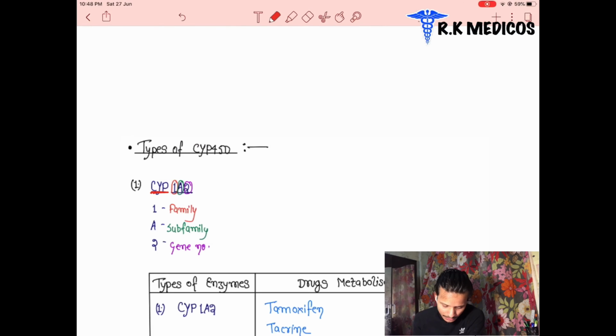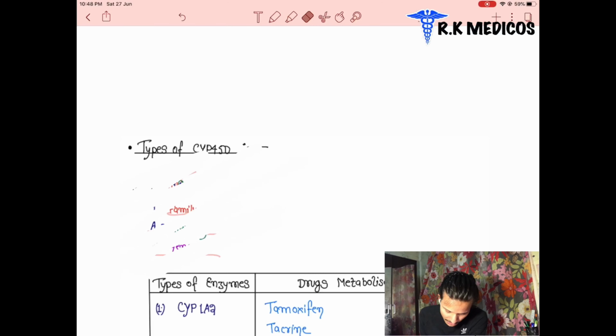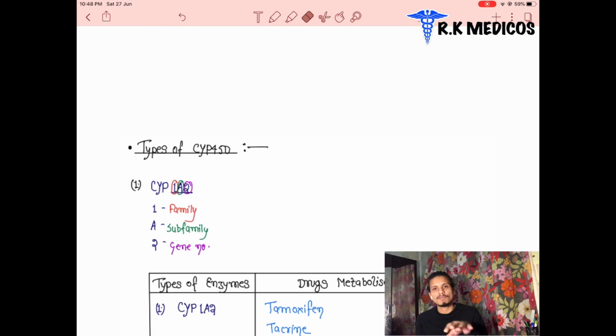We can see here the types of CYP450. What does the CYP450 type naming mean? CYP means cytochrome P. After that, 1 represents the family, A represents the subfamily, and 2 represents which gene is responsible for the formation of this type of enzyme, gene number 2. There are several types, not only one. And these cytochrome P450 enzymes are responsible for drug metabolism.